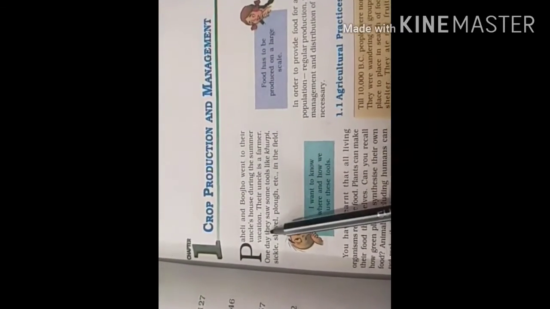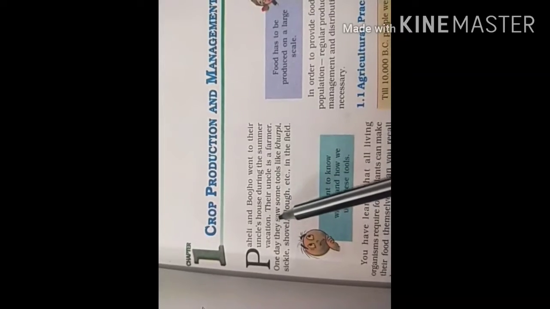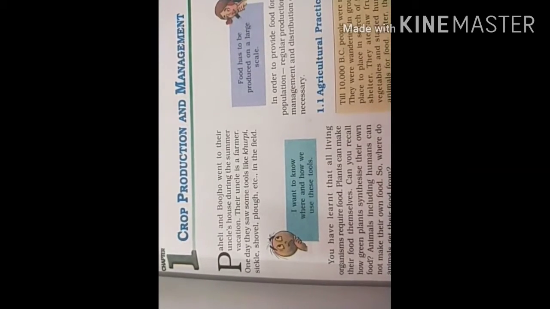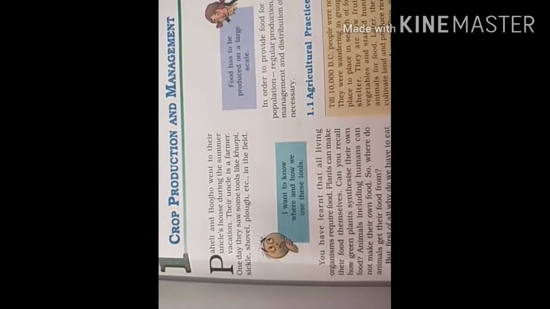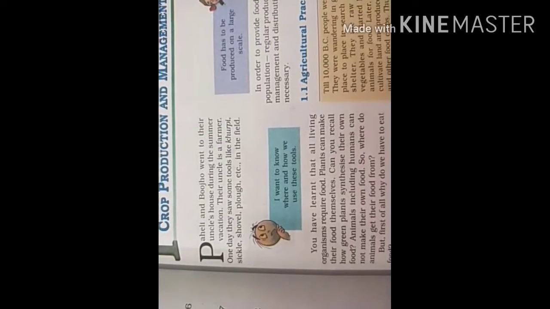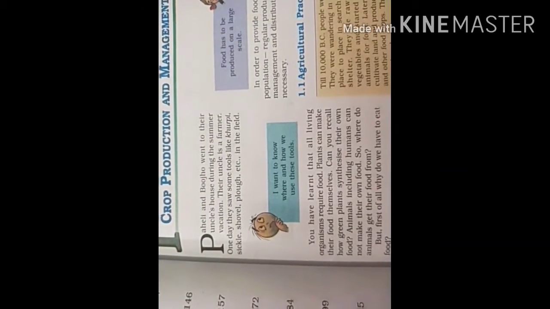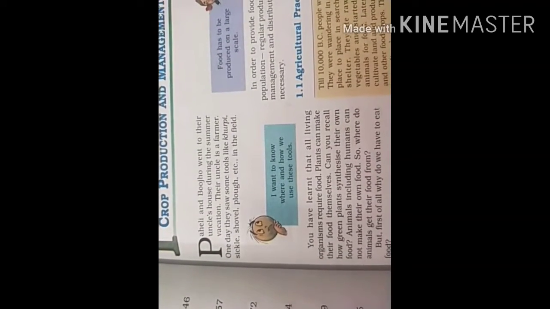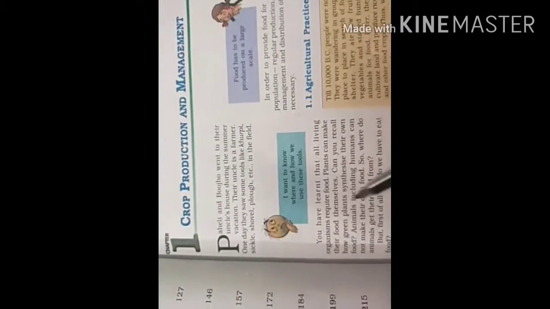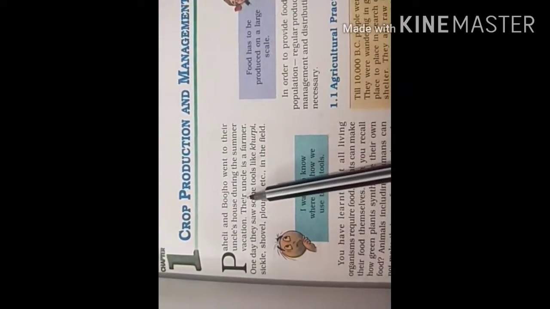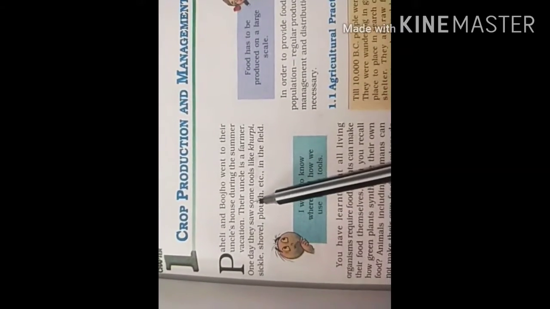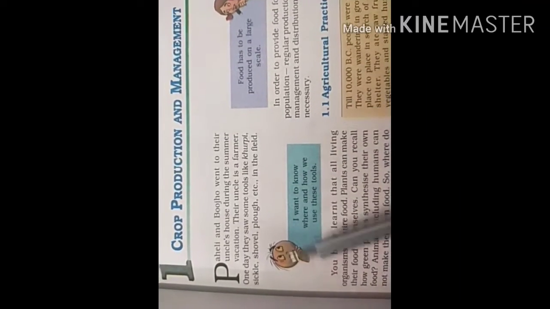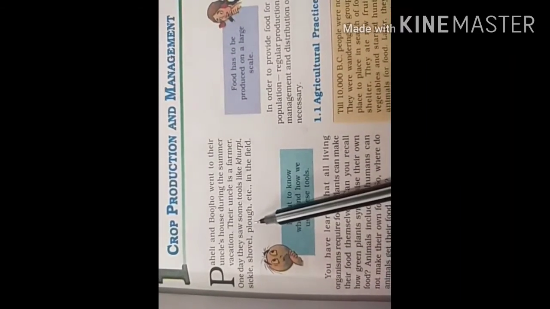So let us start. Paheli and Bujo went to their uncle's house during the summer vacation. I hope you are all familiar with Paheli and Bujo, because from class 6th you are aware of these two kids. Their uncle is a farmer. One day they saw some tools like khurpi, sickle, shovel, plow, etc. in the field.